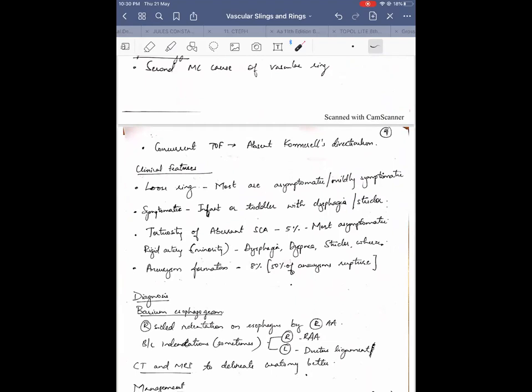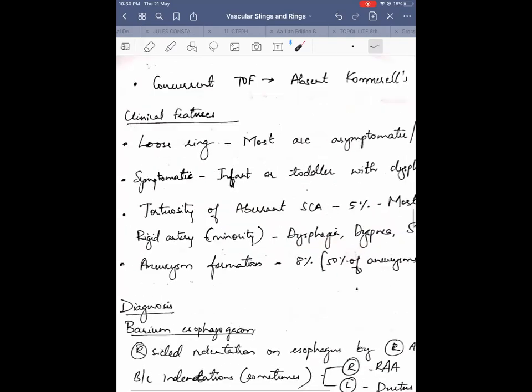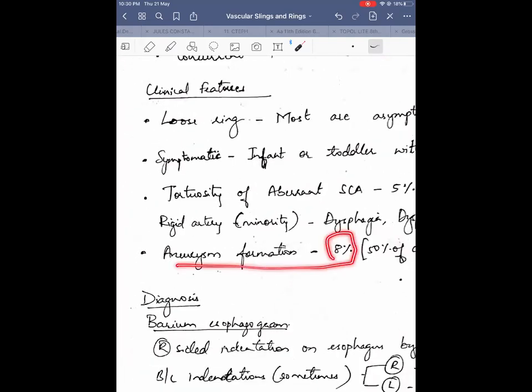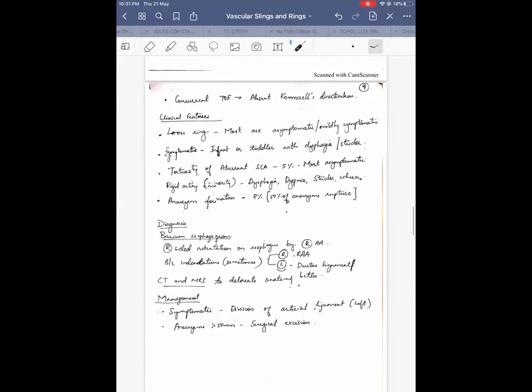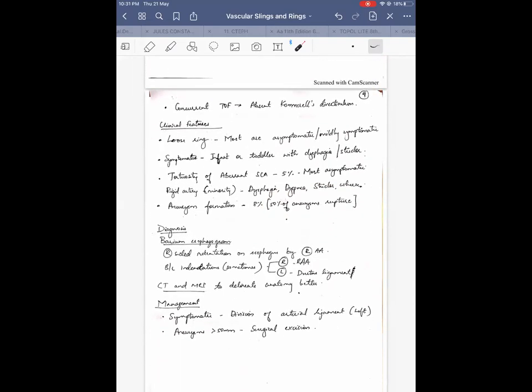What can happen to that aberrant subclavian artery, the Kommerell's diverticulum, is there can be tortuosity of the aberrant subclavian artery in 5% of them. And even if it is tortuous, most of them are asymptomatic. But if it is severely tortuous and rigid, in a minority of them, again you can have the symptoms. There can also be aneurysm formation in 8% of these Kommerell's diverticula, and 50% of these aneurysms rupture to produce death. That can be fatal.